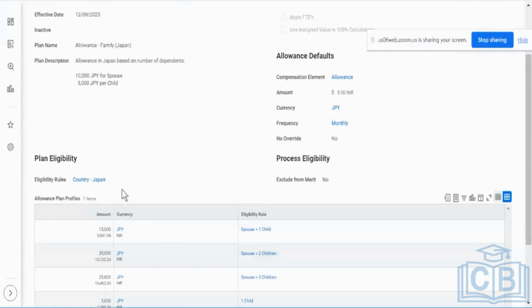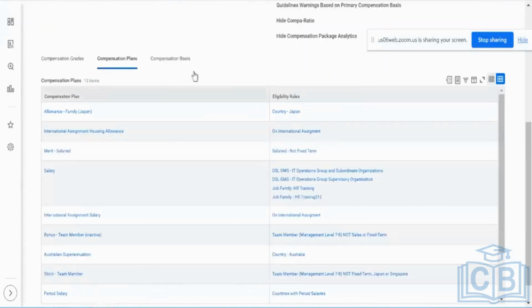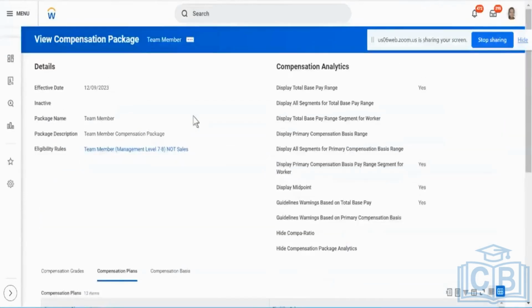Alright. So, like I was saying, the same compensation package could have multiple plans which could be eligible for a lot of folks. For example, I might create a compensation plan based on my location, because for India, my compensation plan is going to be different.